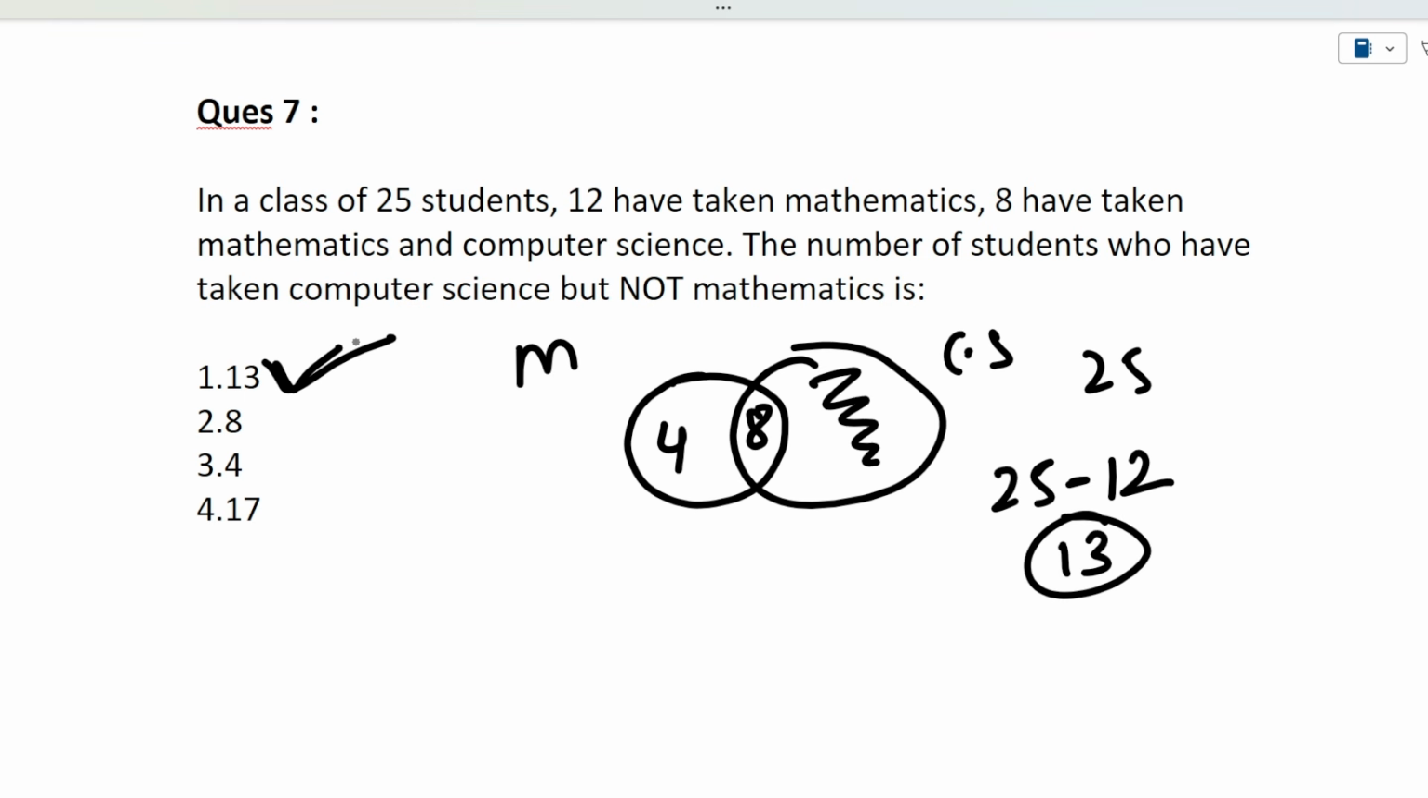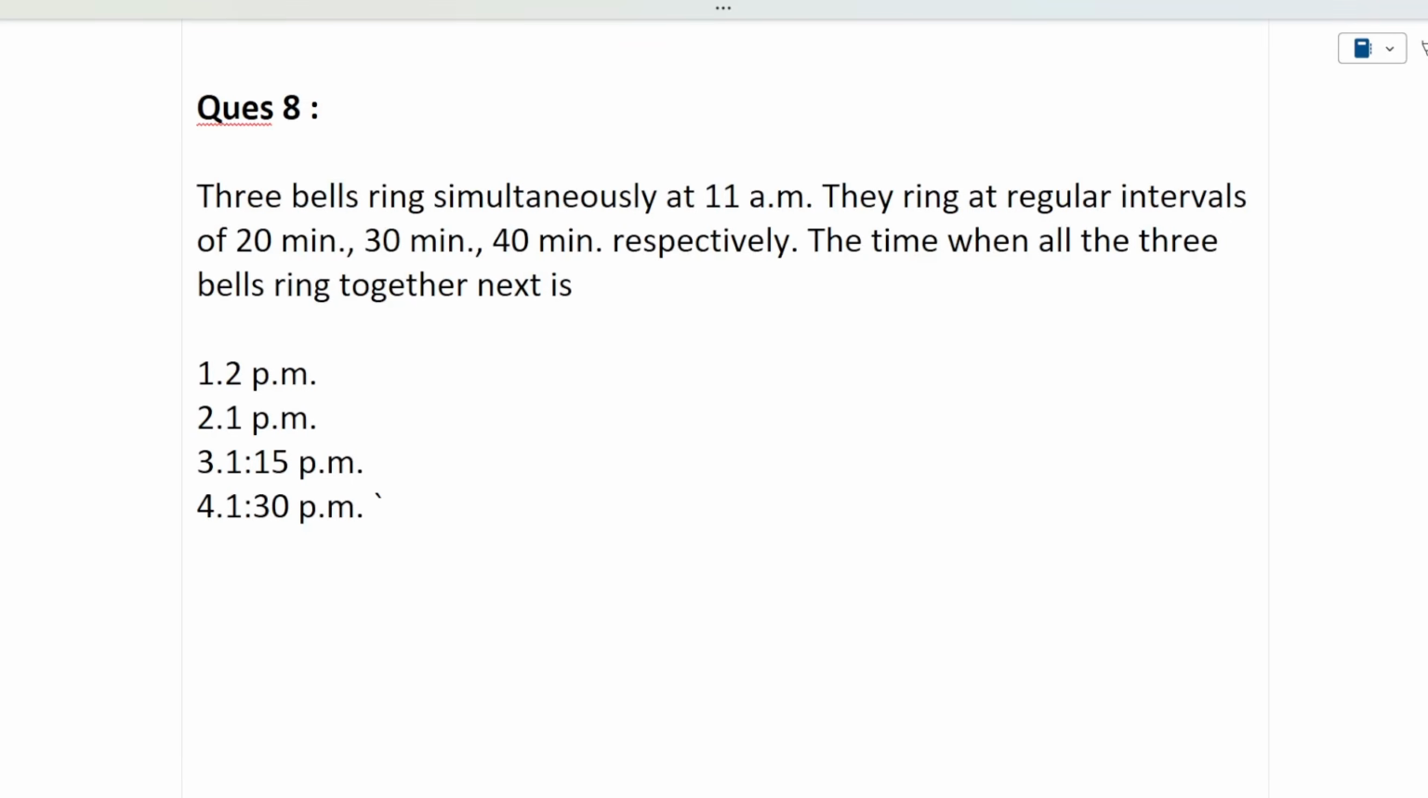These type of questions are always done through Venn diagram, and it makes a lot of things easier when we are doing it via Venn diagram. I hope it's clear to you.